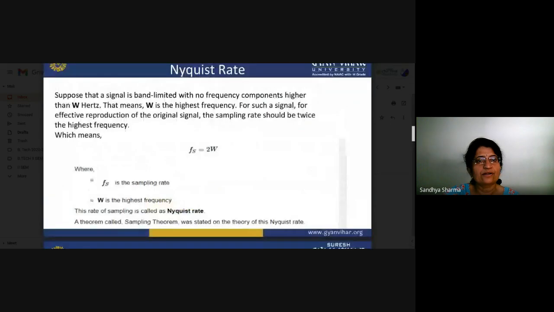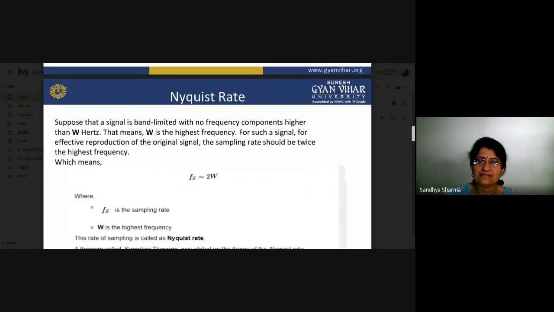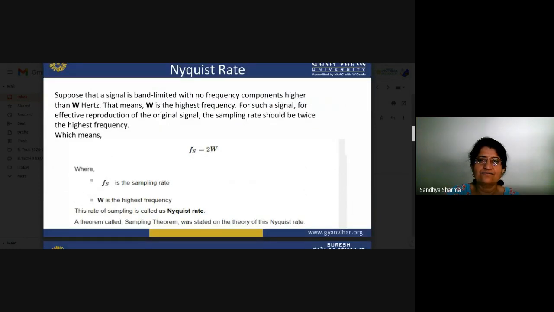Let us see the minimum sampling rate here. Consider a band limited signal whose highest frequency component is W hertz. W is the highest frequency; you can take any factor, and you can also indicate it as fm. For that highest frequency W, your sampling rate Fs should be equal to 2W. Means two times the highest frequency component of your modulating signal.